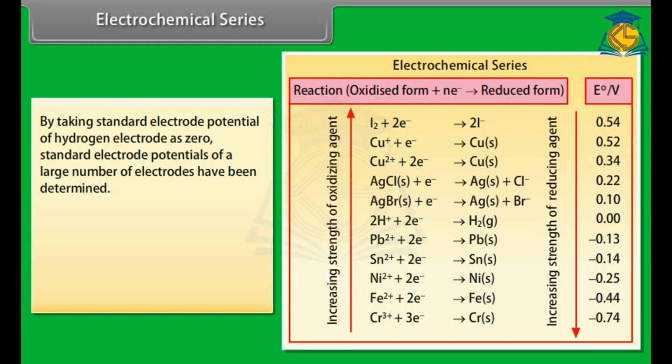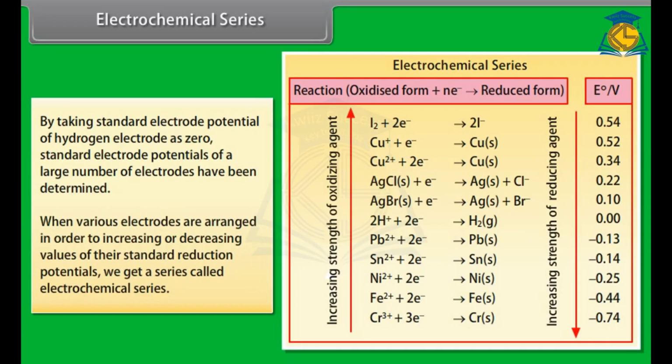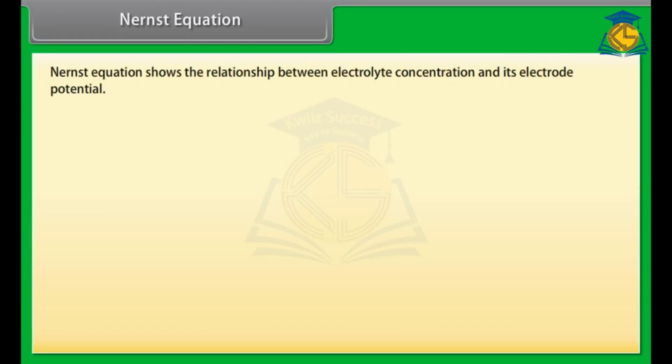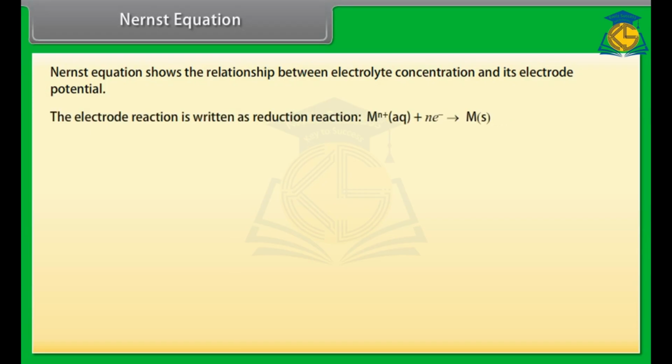Electrochemical series. By taking standard electrode potential of hydrogen electrode as 0, standard electrode potentials of a large number of electrodes have been determined. When various electrodes are arranged in order of increasing or decreasing values of their standard reduction potentials, we get a series called electrochemical series. Nernst equation. Nernst equation shows the relationship between electrolyte concentration and its electrode potential. The electrode reaction is written as reduction reaction.